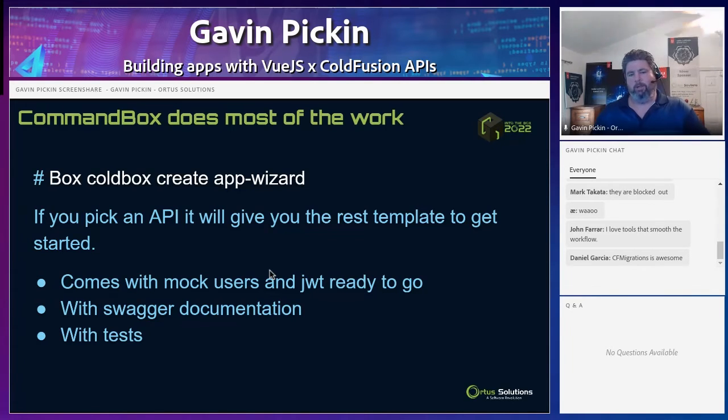And if you say yes, then it'll ask you, do you want a simple API or a hierarchical, or I think a versioned API? So if you pick the versioned API, it gives you the REST template, and that's the one we use today, the HMVC REST template, which gives you the API versions. The cool thing is, it comes with even mock users and JWT stuff, so you can already log into your API, and that's all done.